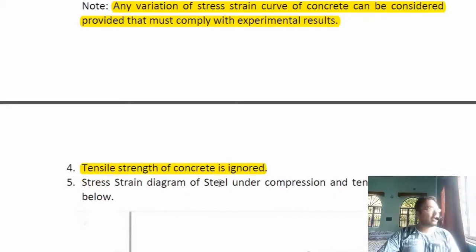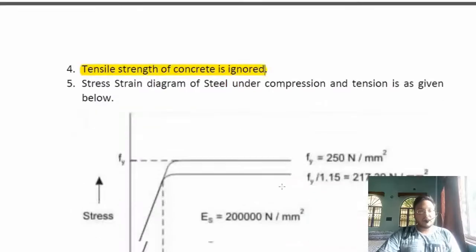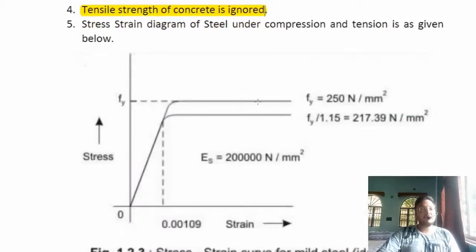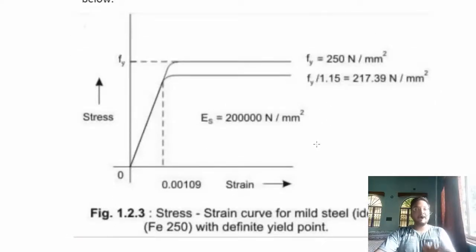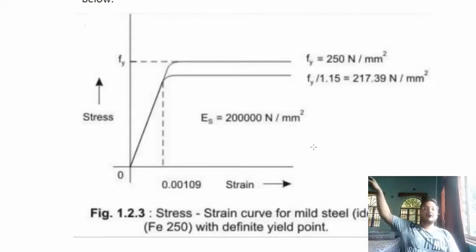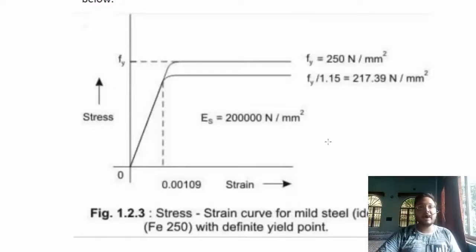The stress strain diagram of steel under compression and tension is as given below. This is represented for mild steel. As you know, for mild steel we also have something like ultimate stress or ultimate strength. In general we neglect that, because that much strain, as given at the ultimate strength, is not possible in a practical scenario.